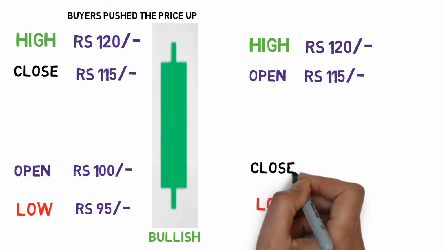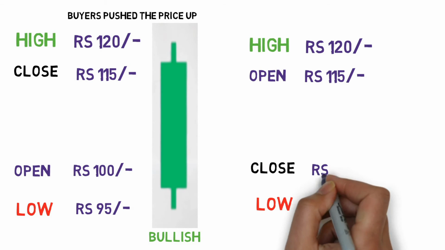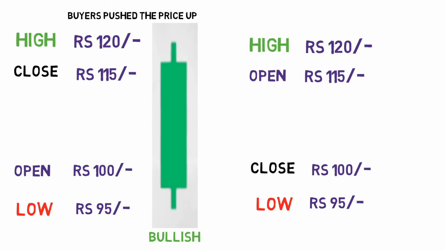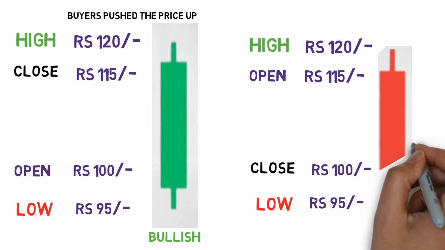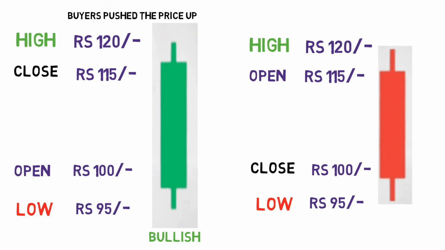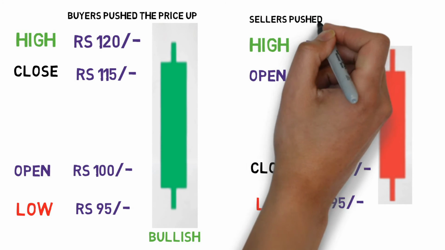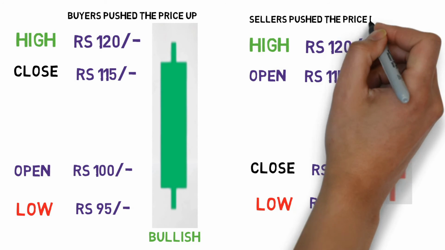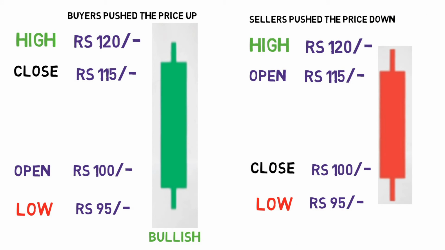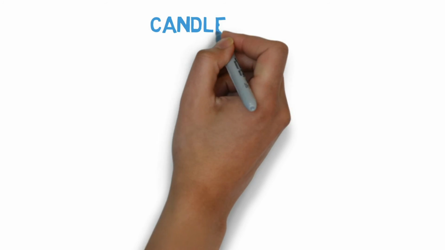This shows us that buyers were weak on that day and sellers pushed the price down, and we can plot this in such a manner. Since sellers pushed it down, it's bearish in nature and we use red for bearish price action. Looking at both pictorial representations, it resembles a candlestick if you see it.